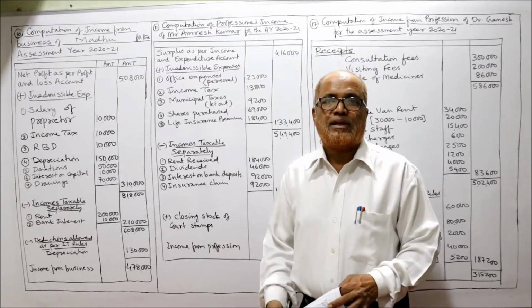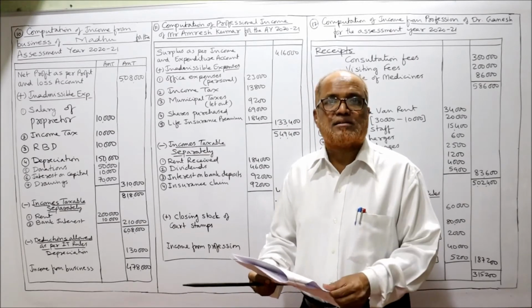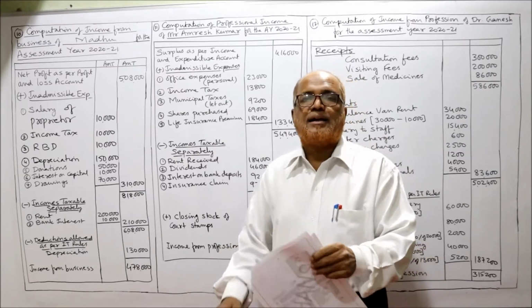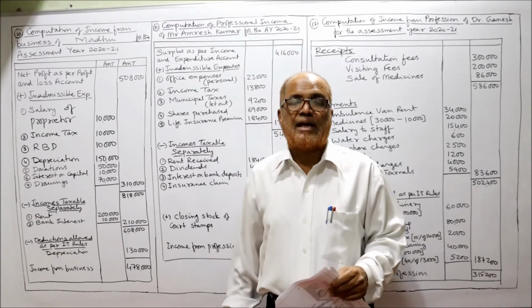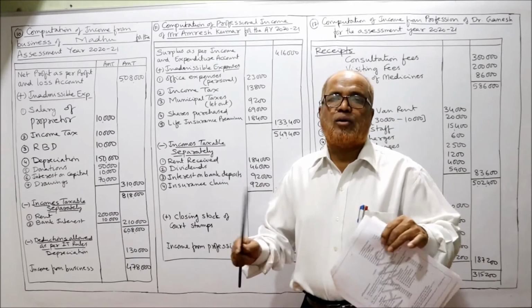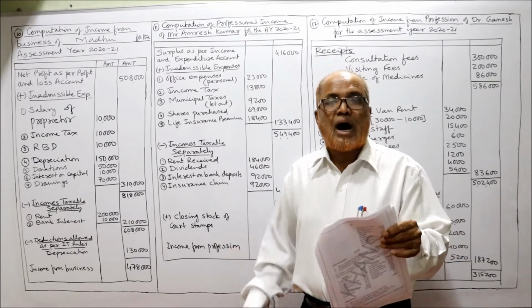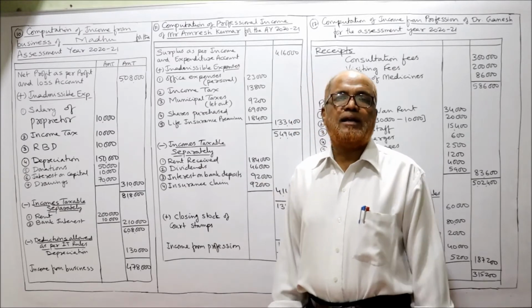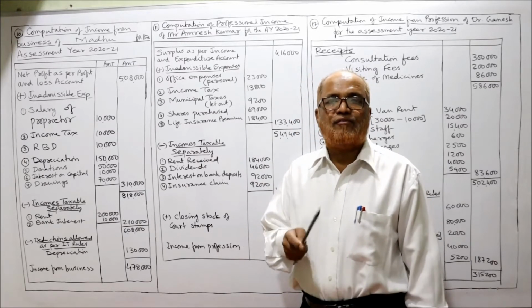It is allowed. Sales tax is a business tax, so it will be allowed. Next one, bad debts. Bad debts are allowed, assuming that the assessee has satisfied all the conditions. Now RBD, reserve for bad debts. RBD stands for reserve for bad debts.